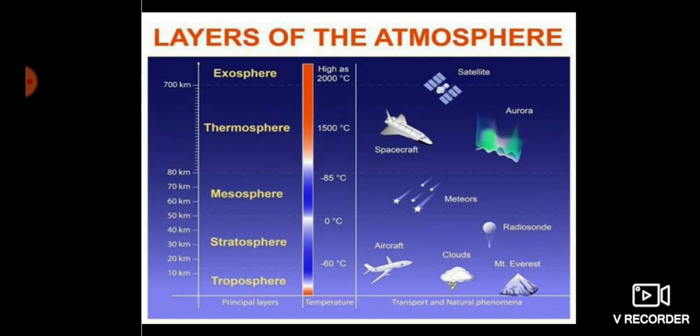Then from the mesosphere to the thermosphere, what things are there? Spacecraft usually, and then the aurora, that's there. Okay, these you will find there.